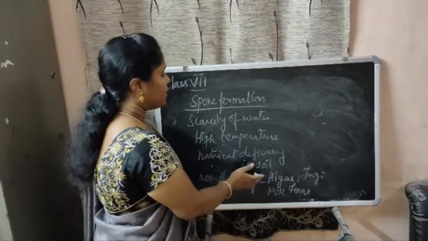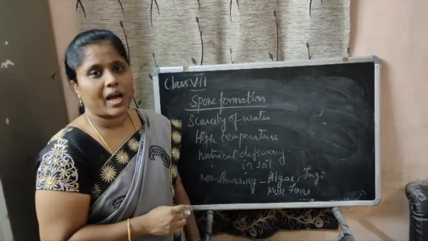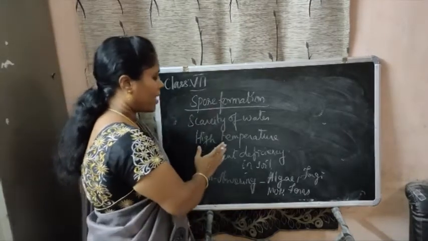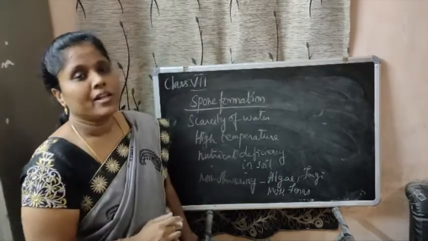These spores germinate when the conditions are favorable, when they have the proper amount of water, the correct temperature and nutrient-rich soil.